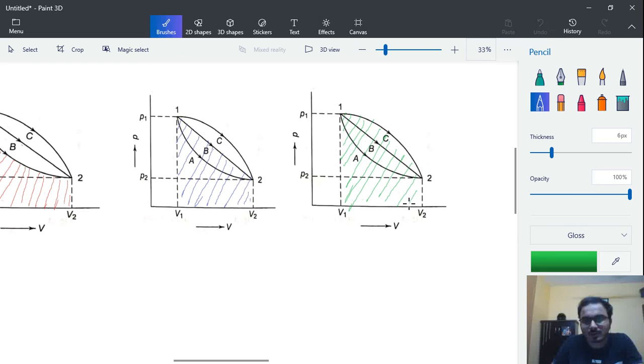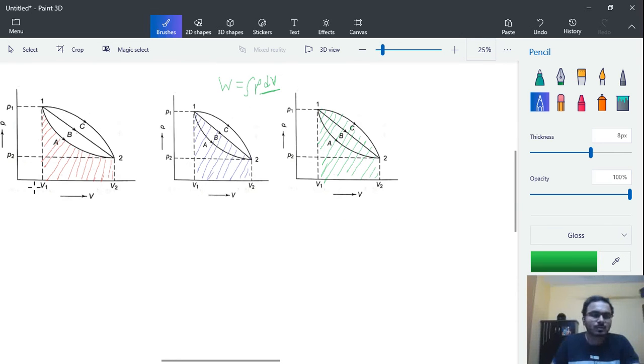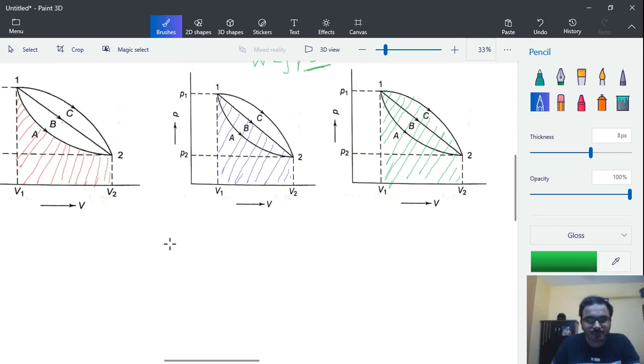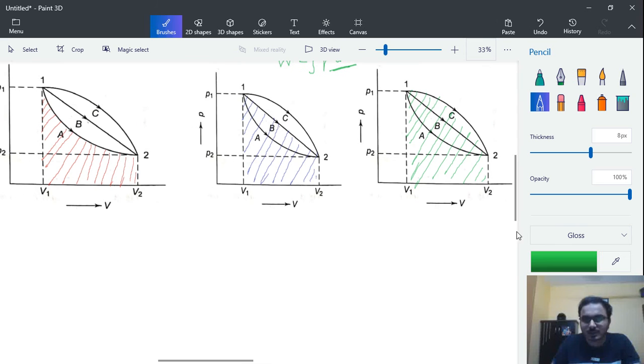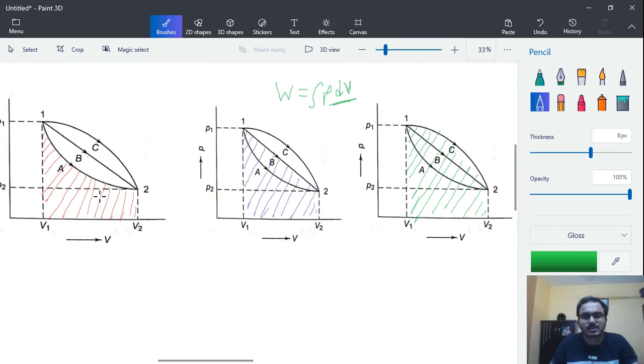If you recall, the formula is W is equal to the integration of P dV. So P dV is nothing but the area under the curve. The area is different in all three cases, that is, the work done is different in all three cases.